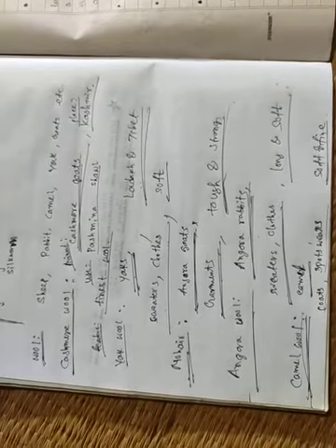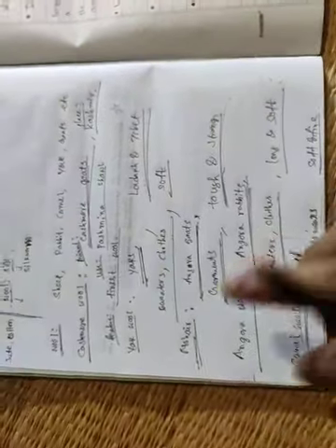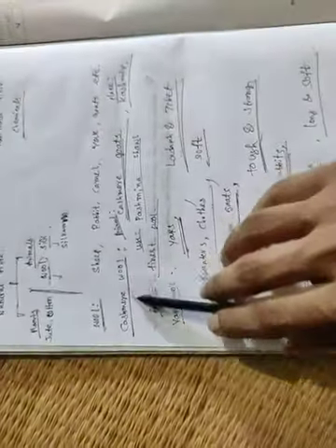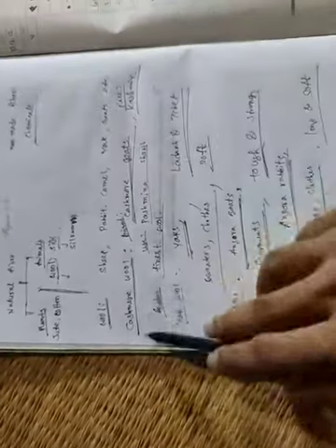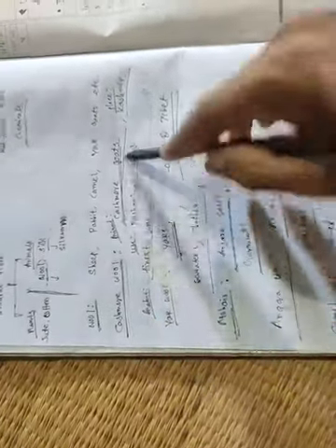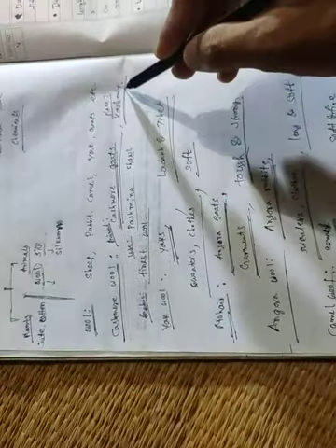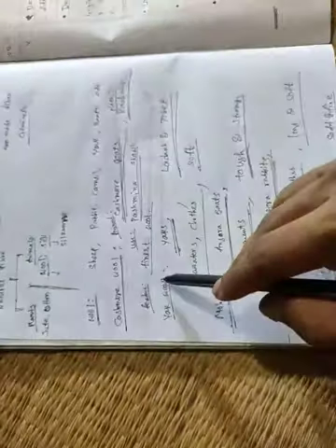Just remember this. From this you have to remember the name of the wool or fiber, name of the animal, place, use, and feature.